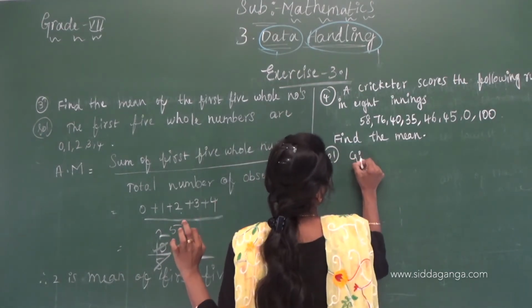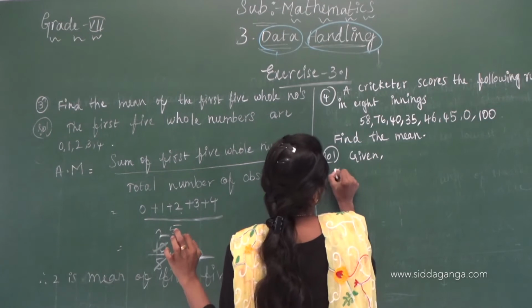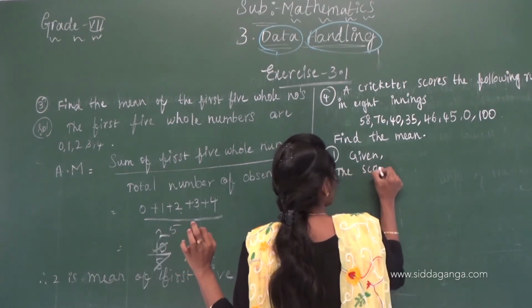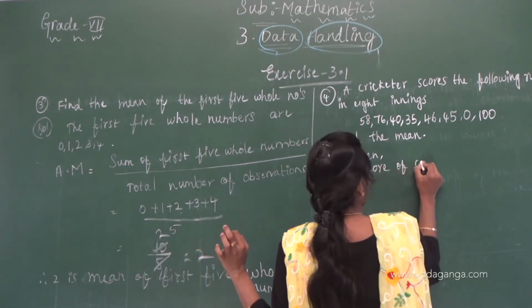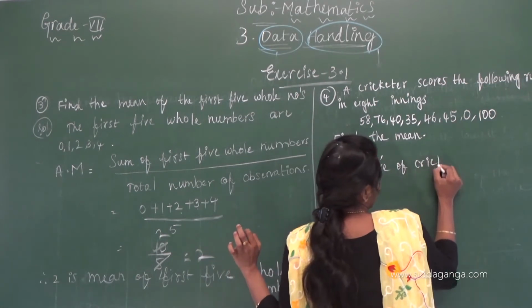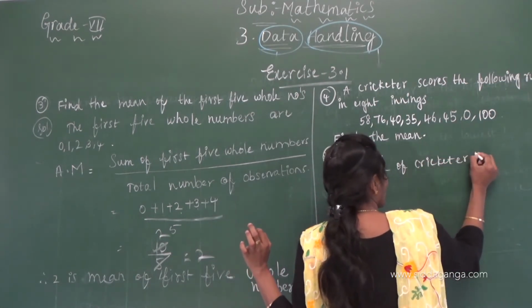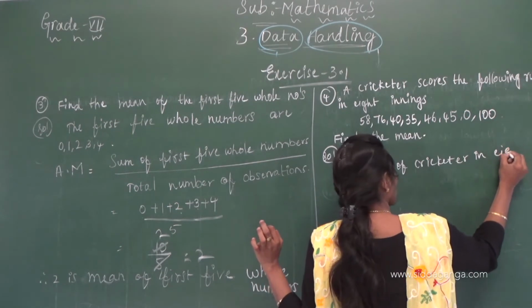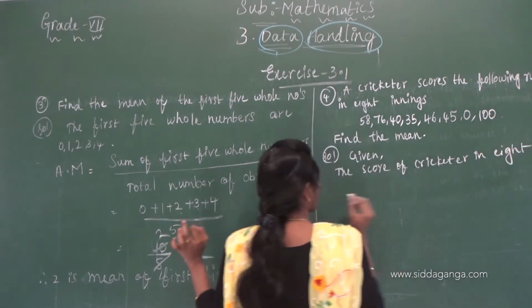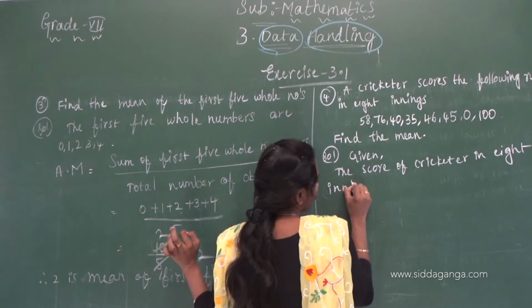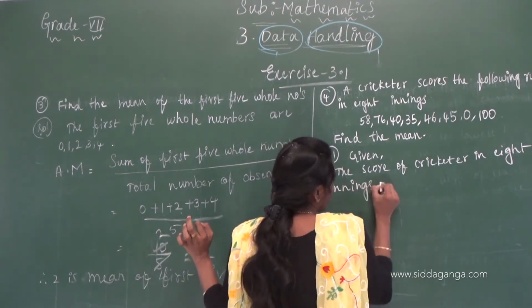Given: the score of the cricketer in 8 innings.